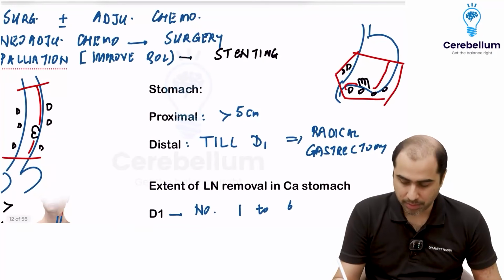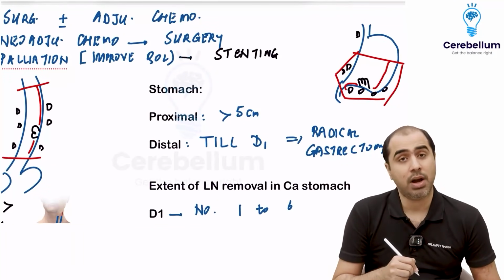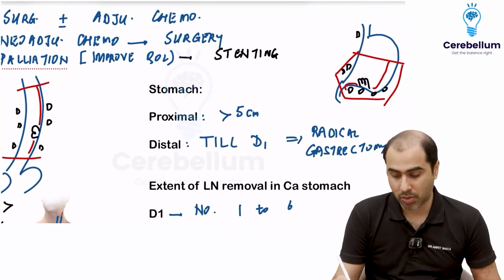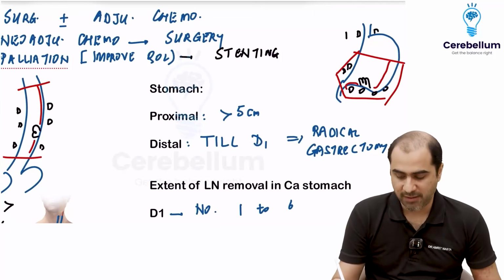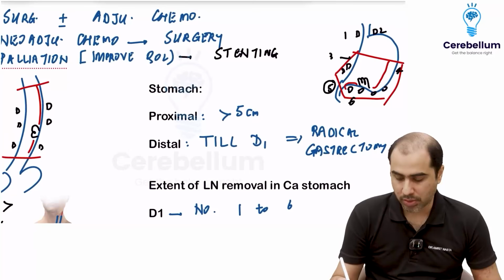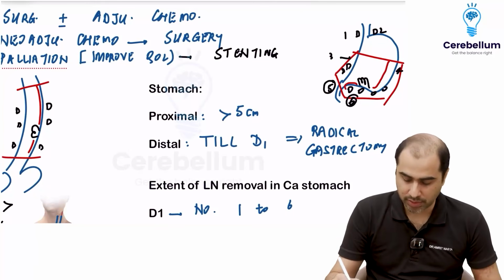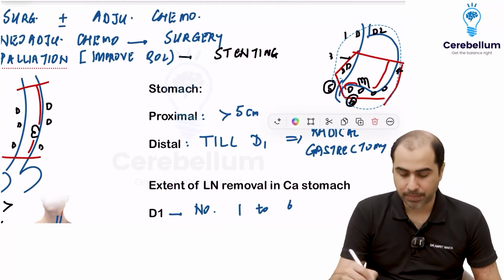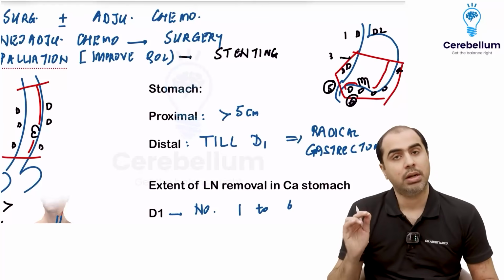Like the lymph node over here, right of the upper stomach, right paracardial is called station 1. Left paracardial is called station 2. Lesser curvature is called station 3. Greater curvature is called station 4. Suprapyloric is called station 5. Subpyloric is called station 6. If I remove all of these lymph nodes in the vicinity, it is called a D1 lymphadenectomy.